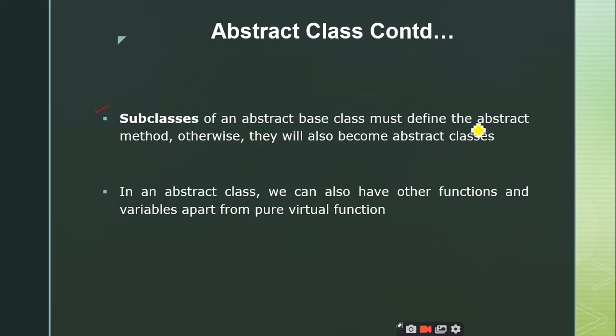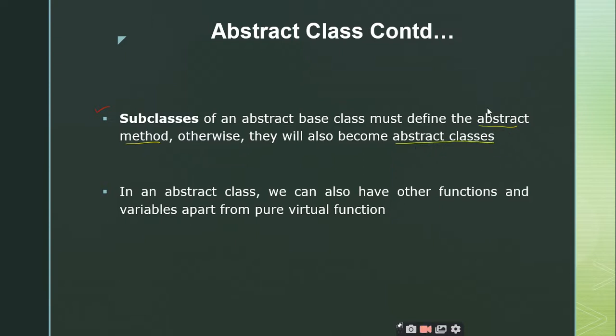What do you mean by abstract method? Is there any confusion? Abstract function, sir. Pure virtual function or do-nothing function. So whatever subclasses we have derived from the abstract base class, they must define the abstract method, otherwise they will also become abstract classes, right?